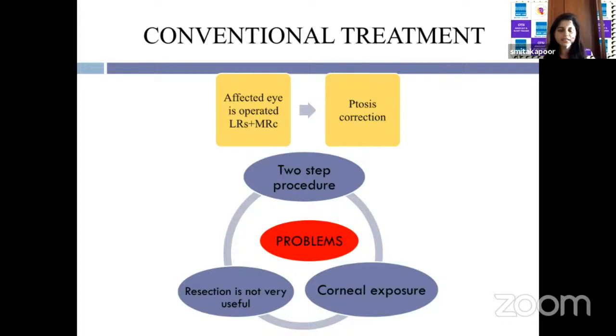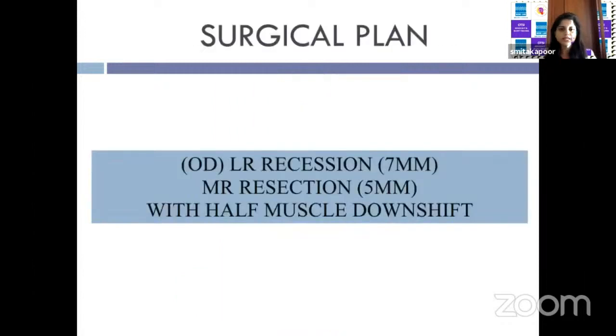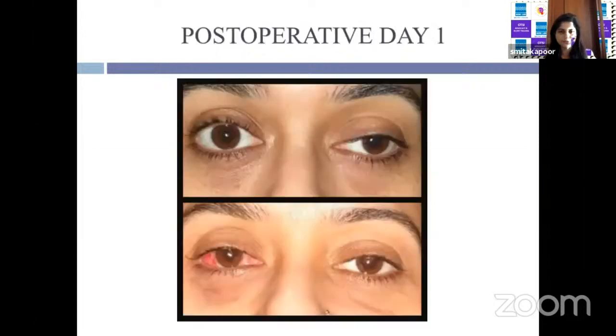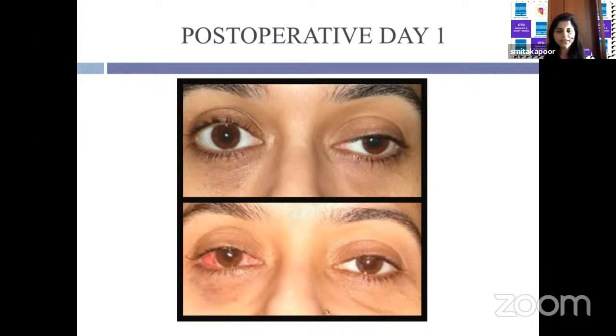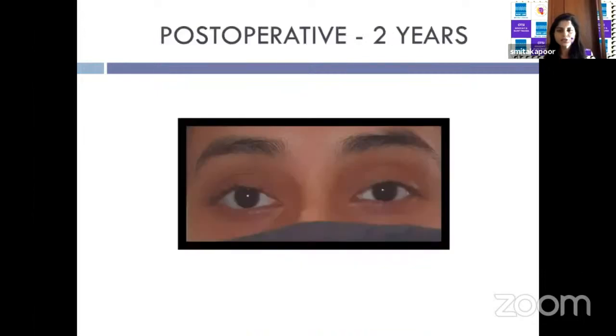However, this technique is a 2-step procedure and it is cumbersome. Resection is not very useful because the medial rectus has a nerve supply which is already compromised. And for any ptosis surgery, because of poor Bell's phenomenon, corneal exposure risk is always there. So we did a lateral rectus recession of 7 millimeters in the right eye, along with a medial rectus resection of 5 millimeters, and shifted the muscles down. Postoperatively with orthotropia, the patient was diplopia free in the primary gaze and the lids were symmetrical. And this is the 2-year photograph which she recently sent to us.